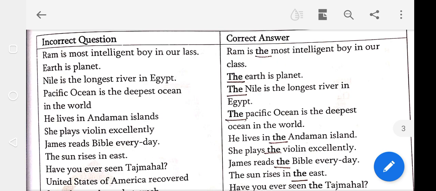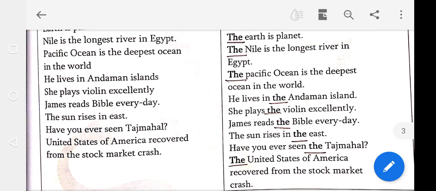James reads Bible every day. The Bible, famous books, holy books, you know. So answer, the violin. And the Bible. James reads Bible every day. Answer students, James reads the Bible every day. And you know the universal truth, the sun rises in the east. Universal truth, before comes the article the. The sun rises in the east.